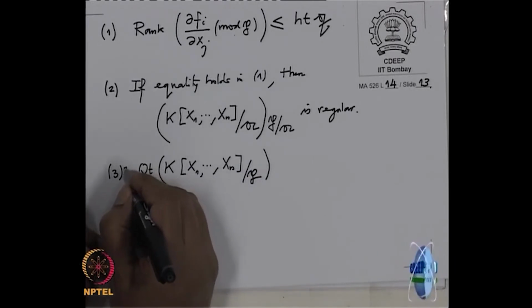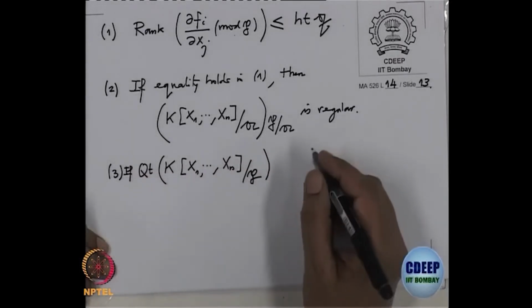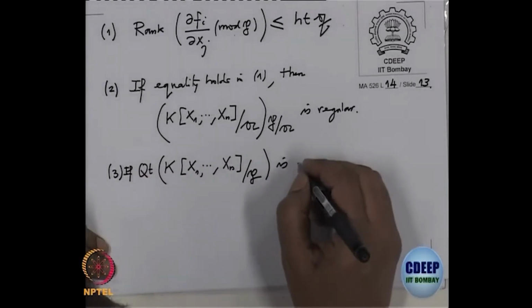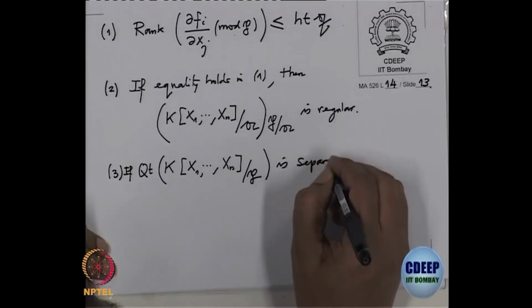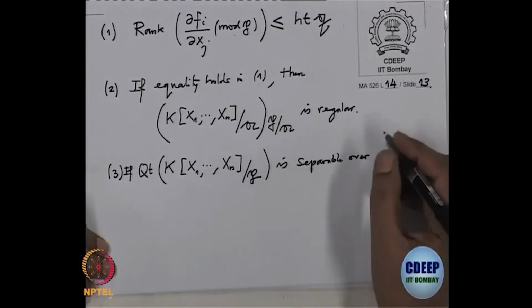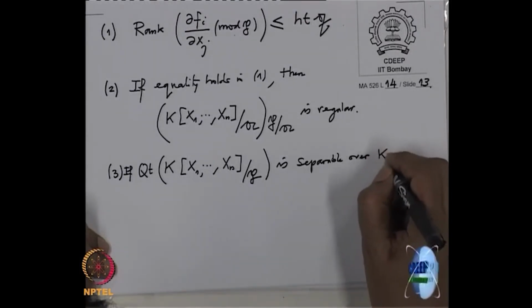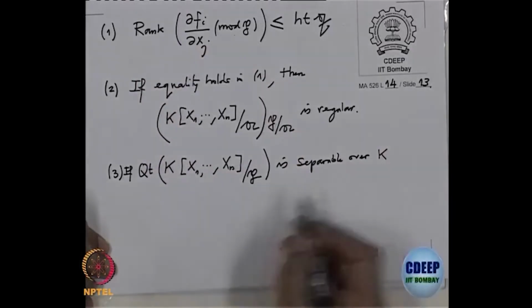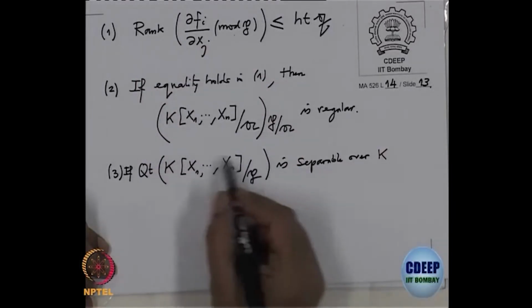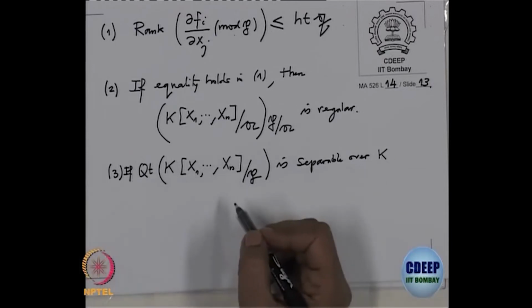So, in 3 we assume that this quotient field is separable over K, is this base field, given base field. See this extension, this field may not be algebraic, this may not be finite.